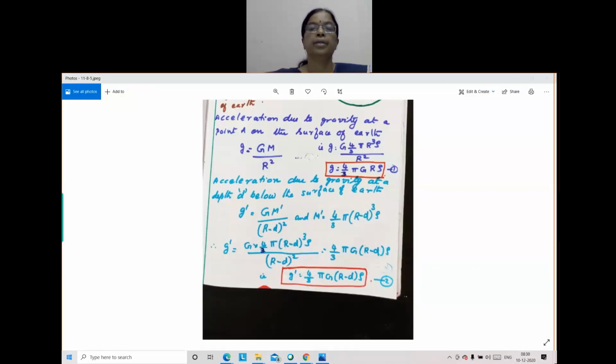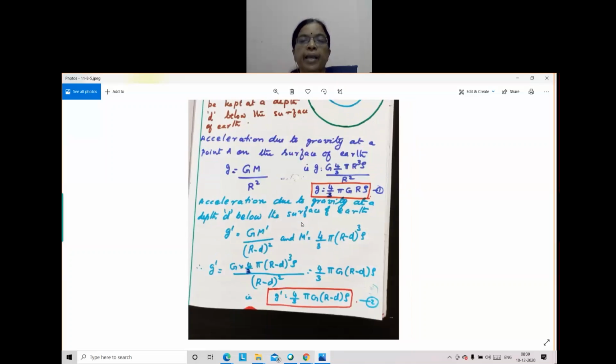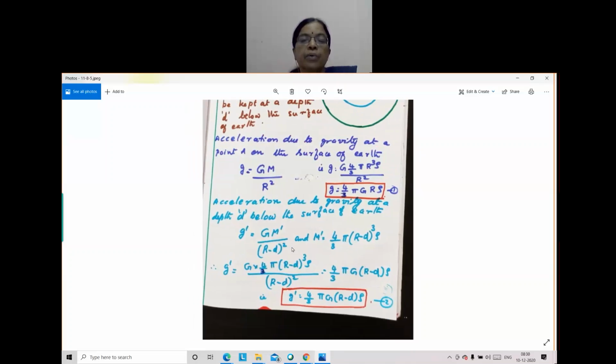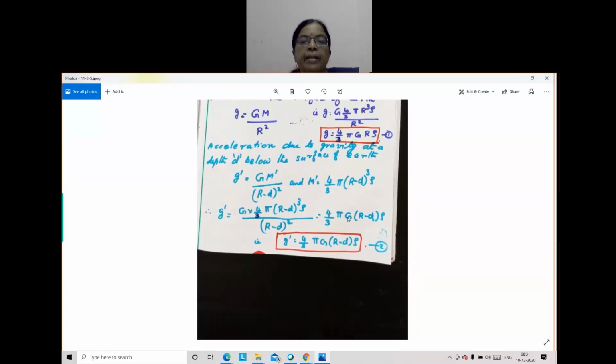Adil. Okay. So when it is at B, what is the formula? Small g dash equal to capital G m dash by (R minus d) whole square. Then m dash is 4 by 3 pi (R minus d) whole cubed into rho. So substituting that value, (R minus d) whole square gets cancelled, one (R minus d) remains here. So 4 by 3 pi G (R minus d) into rho, that is g dash.